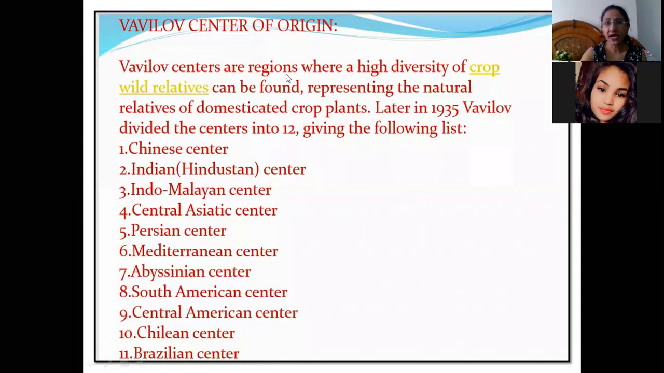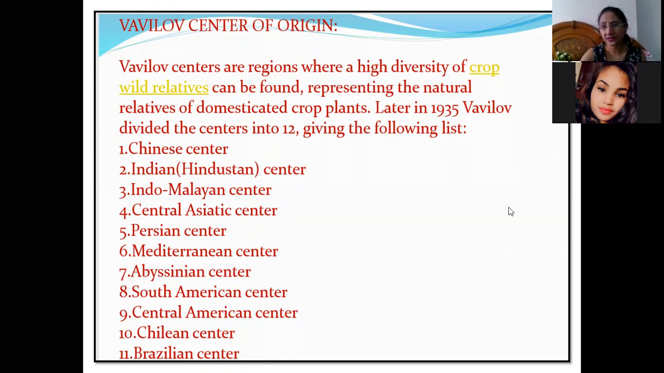And Vavilov centers are the regions, so it is mainly recognized as the Vavilovian centers of origin. We can say the Vavilov centers of origin. So there are about 12, later in 1935. Vavilov centers are the regions where a high diversity of crop wild relatives can be found. So it is the center where particular crop wild relatives are found in the maximum amount of genetic diversity, and they represent the natural relatives of domesticated crop plants. So they also represent the naturally wild relatives of a field crop, of a cultivated crop also.